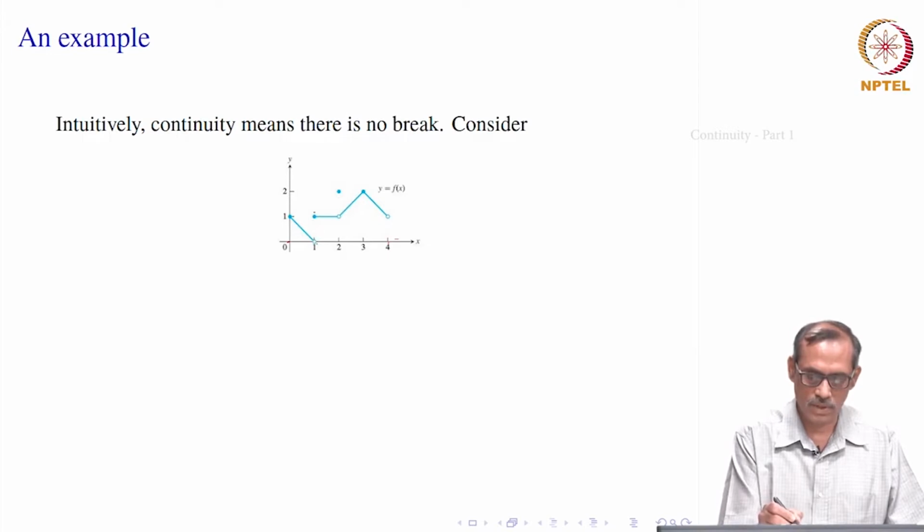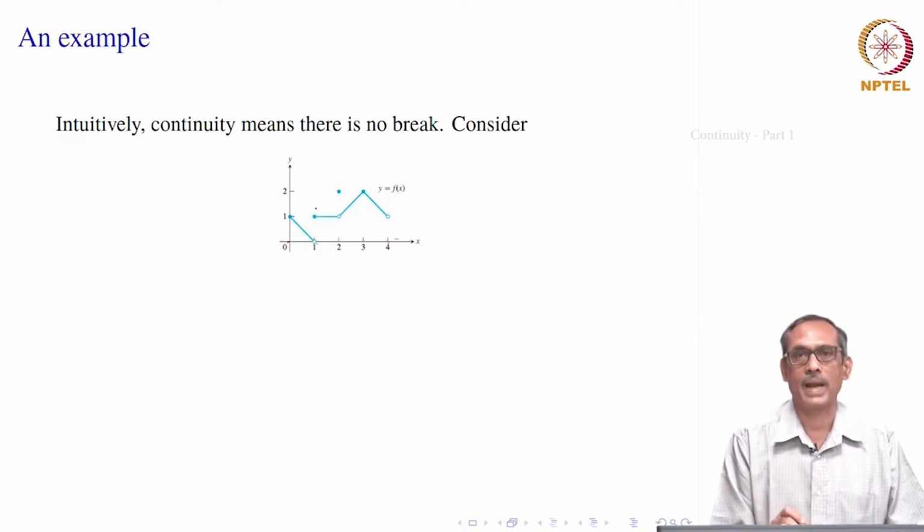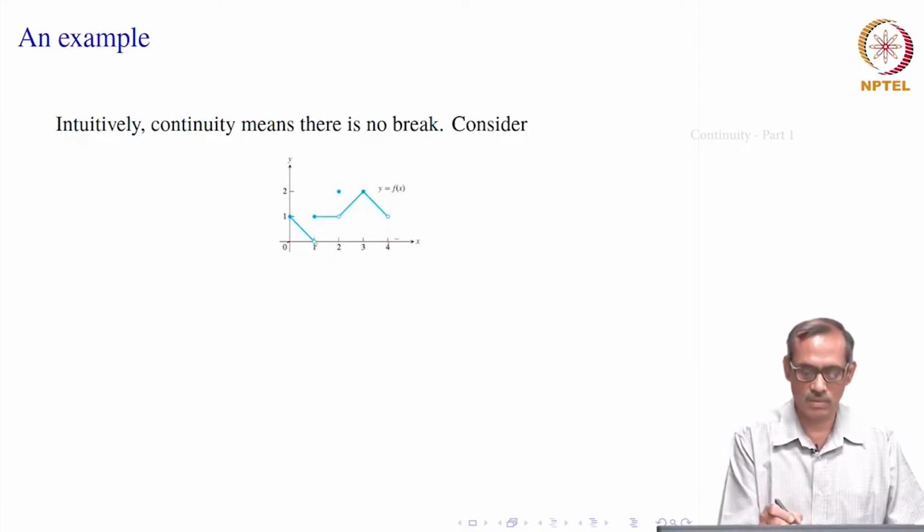Instead of 0 it goes to 1 there, and f of 1 is also given as 1, not 0. That is what you see: an empty, hollow circle, and on the top a solid circle. So, that means f of 1 equals 1, not 0. So, there is a jump here.